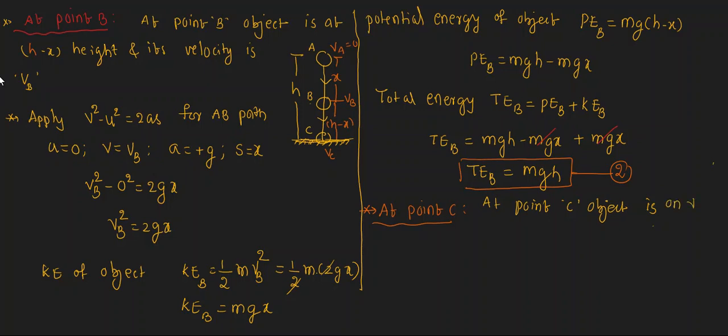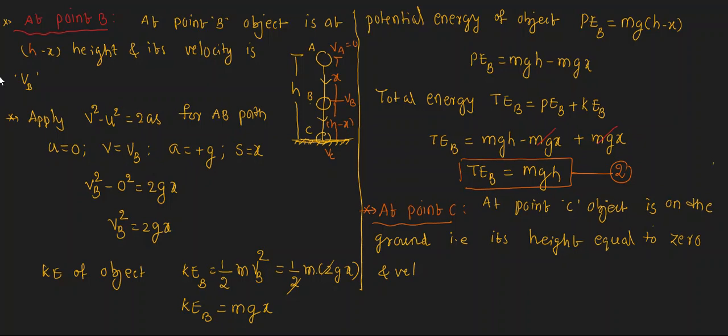Object is on the ground. Hence its height becomes 0. That means its height is equal to what? Tell me. Equal to 0. Right? Now let us find out the potential energy at point A, and we can consider the velocity.